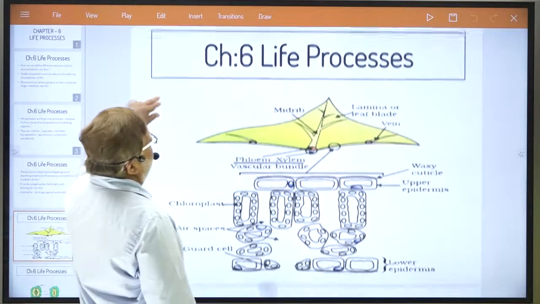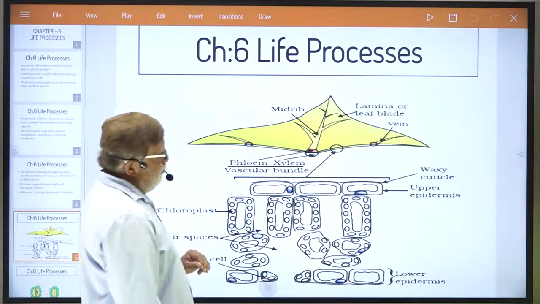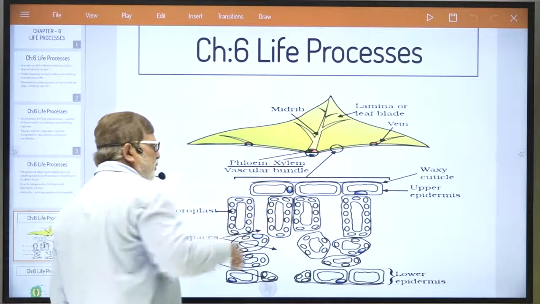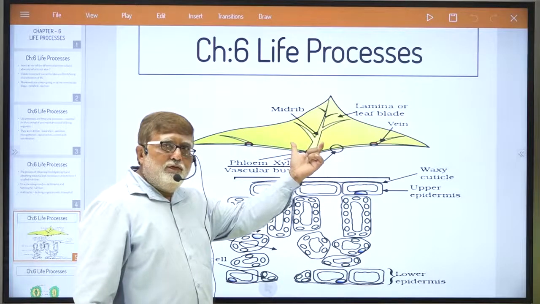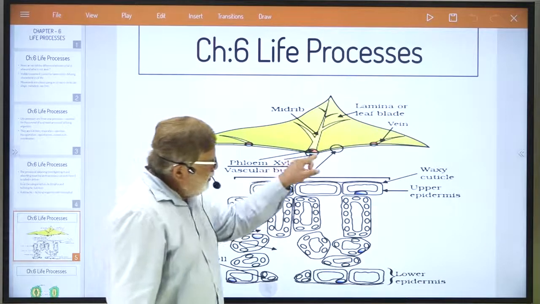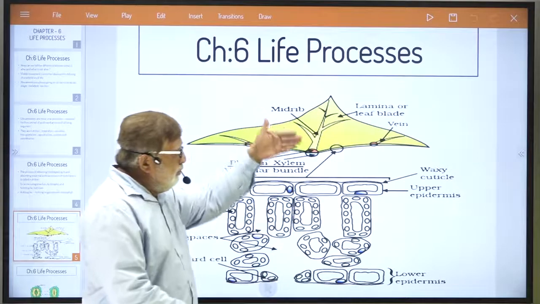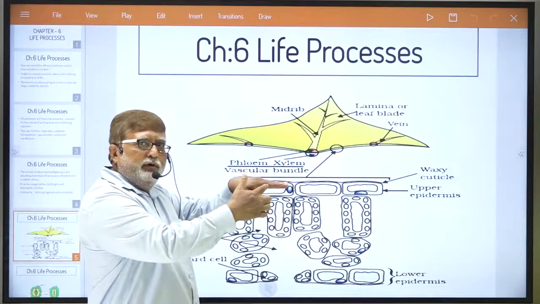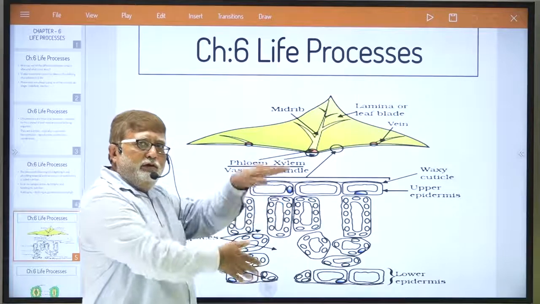See, try to understand this. I have just shown the structure of the leaf. Dear students, what I have shown here is just a simple leaf first, and what is shown here is what is inside. This can be called a CS, cross section of the leaf. Suppose this is a leaf, and if I cut it and observe it, this can be called a transverse section, the CS of the leaf.